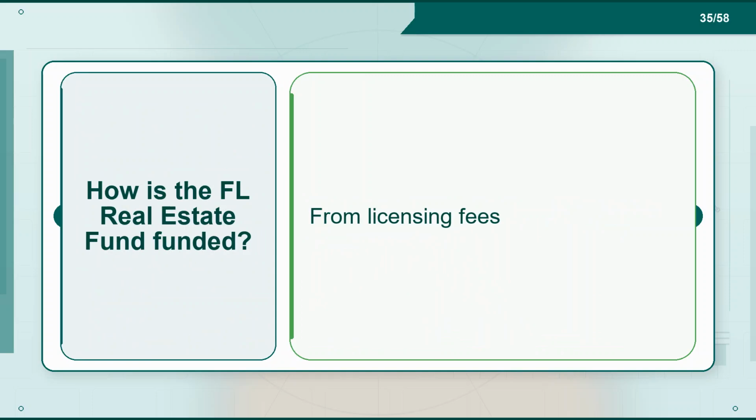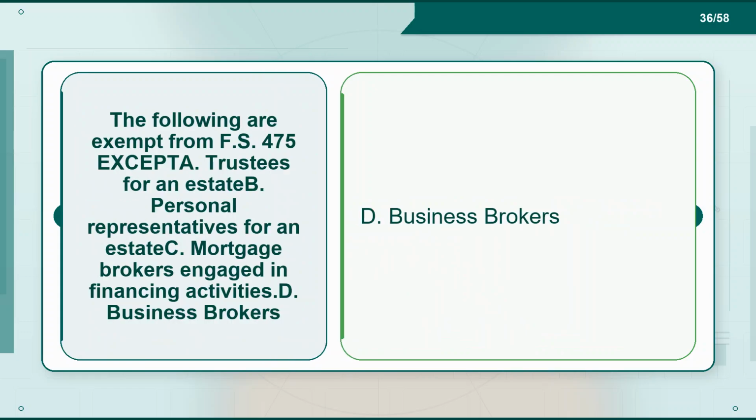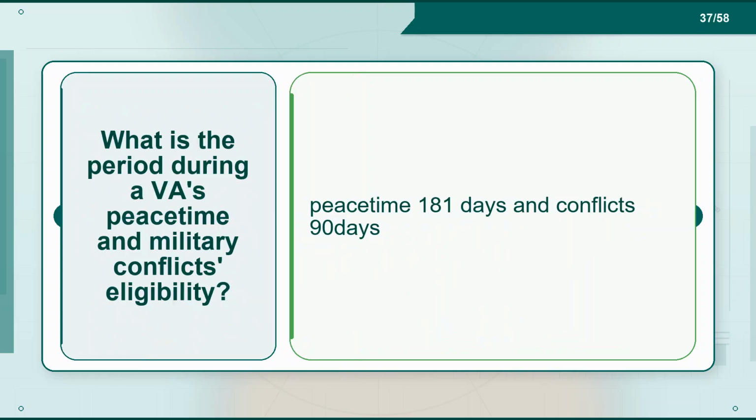Flashcard 35. Term: how is the FL Real Estate Recovery Fund funded? Definition: from licensing fees. Flashcard 36. Term: the following are exempt from FS 475 except: A. Trustees for an estate, B. Personal representatives for an estate, C. Mortgage brokers engaged in financing activities, D. Business brokers. Definition: D, business brokers. Flashcard 37. Term: what is the period during a VA's peacetime and military conflicts eligibility? Definition: peacetime 181 days and conflicts 90 days.